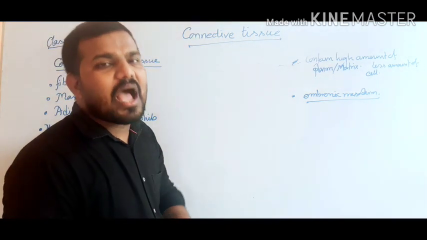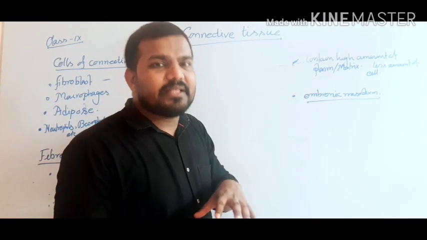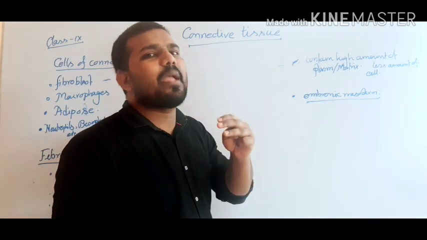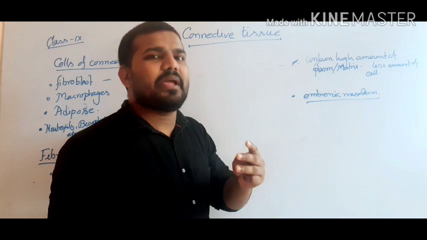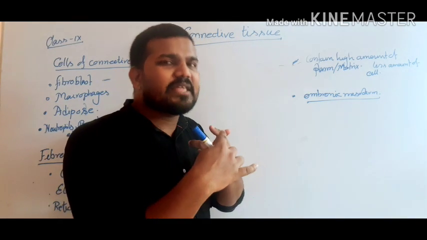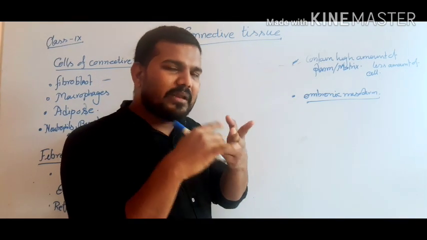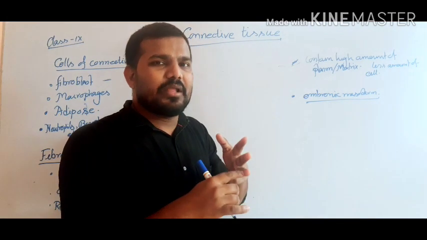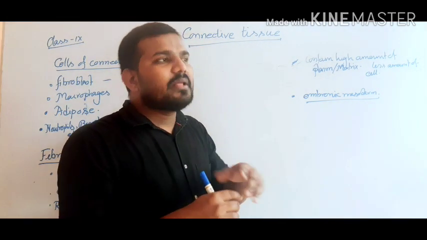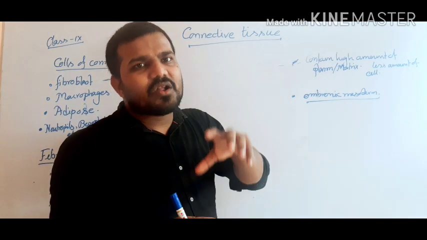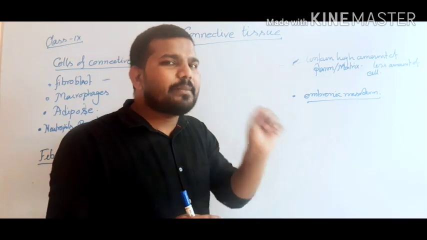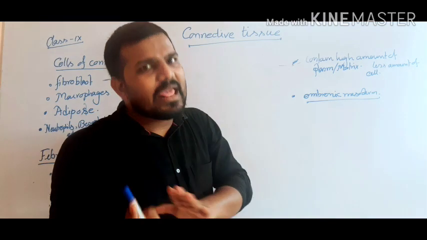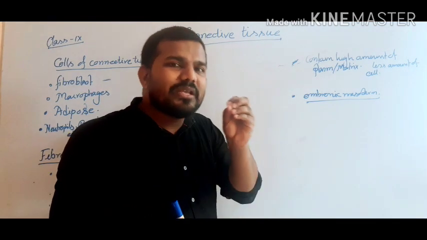It means we contain three embryonic layers or germ layers. The outermost layer is the ectoderm, the middle layer is termed the mesoderm, and the innermost layer is the endoderm. Clear?